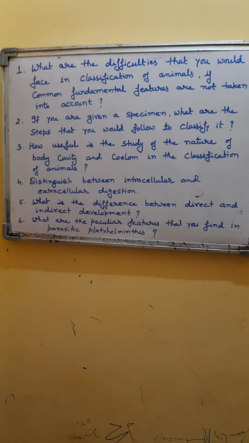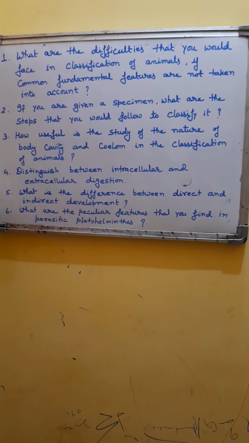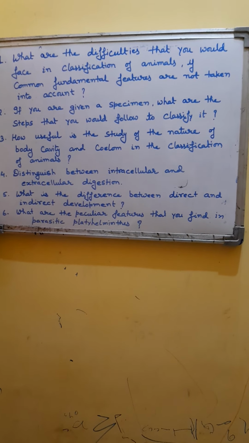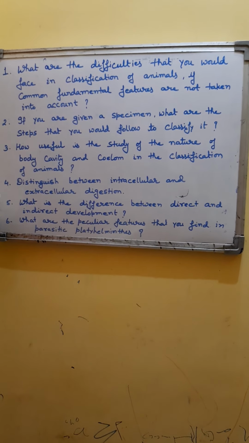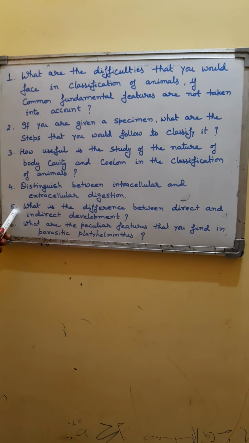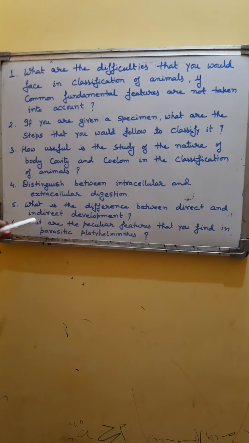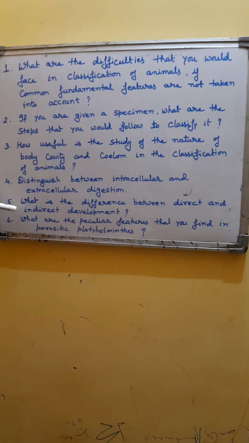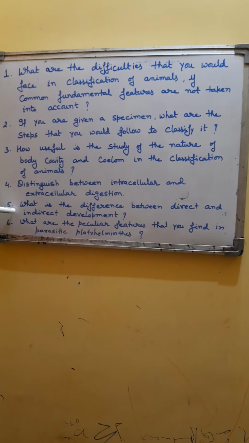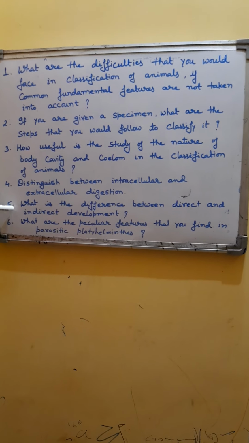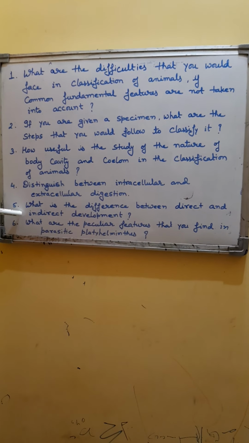We have discussed it several times, students. Direct development means the development of an organism into its adult form without passing through a larval stage. Whereas in indirect development, organisms pass through a larval stage which is morphologically different from the adult. It means the organism has a stage in its life which is morphologically different from the adult, and it undergoes metamorphosis and changes itself to become an adult.